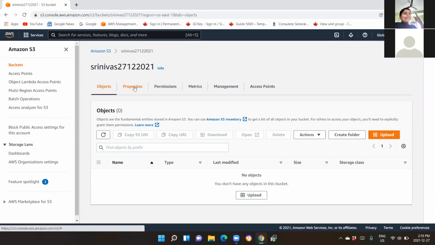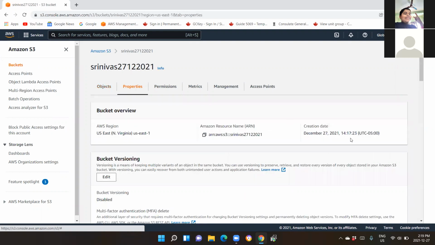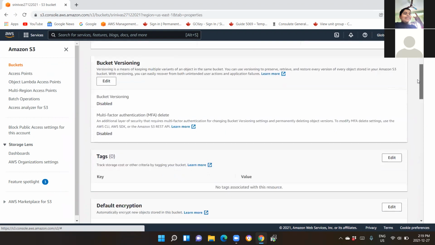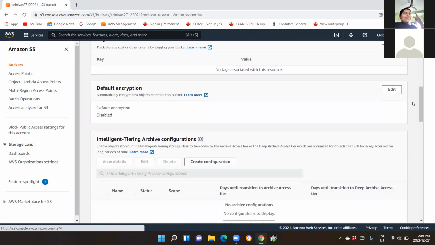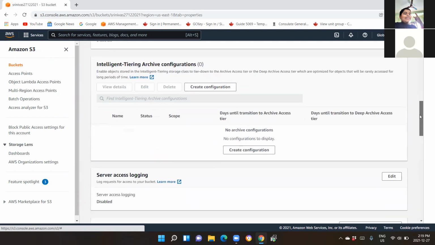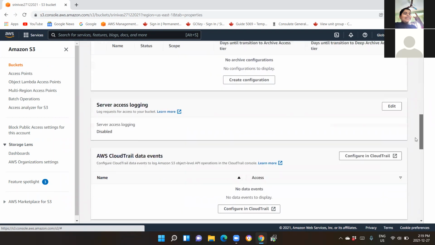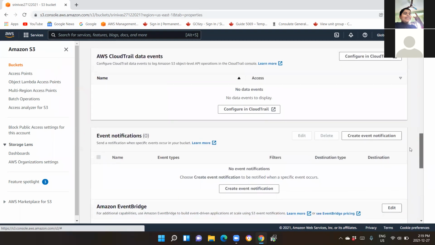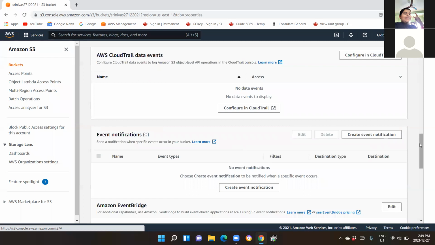Okay, so next thing we will look at is the properties tab, right? I told you a few properties of buckets. If you click on the properties tab, you can see the bucket overview, then slowly scroll down and you will see bucket versioning, then tags, then default encryption, then intelligent tiering and archive configuration, then server access logging, and then AWS CloudTrail data events, which has replaced what was earlier known as object level logging.